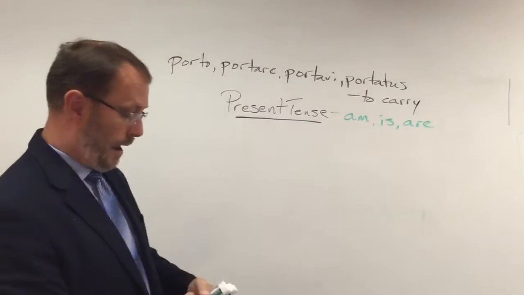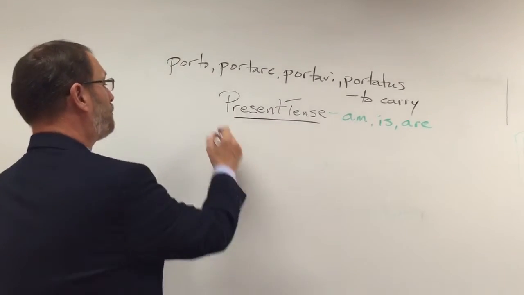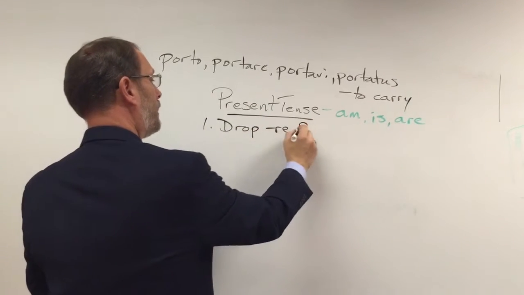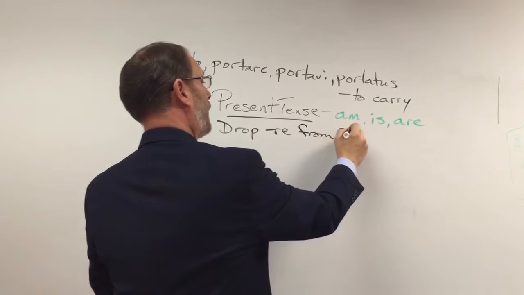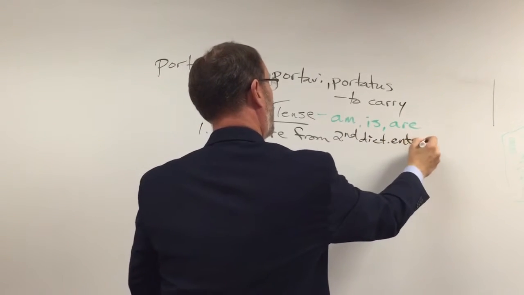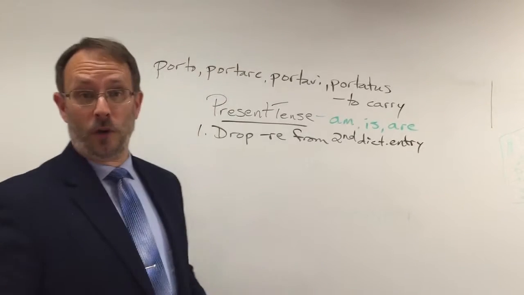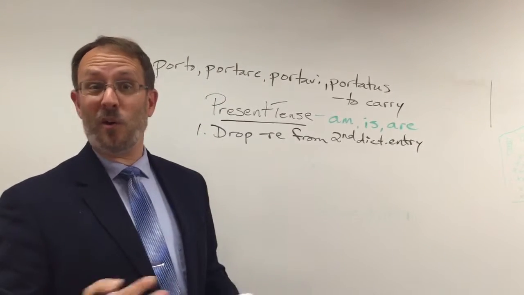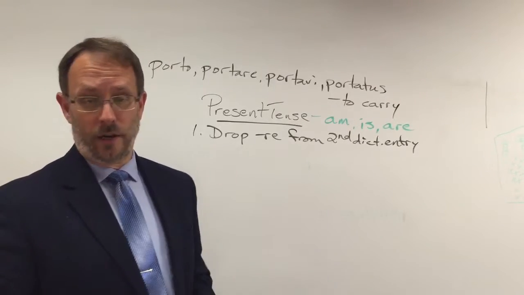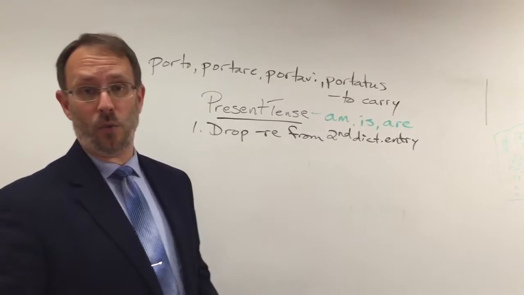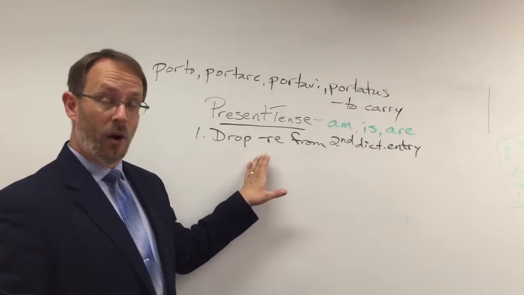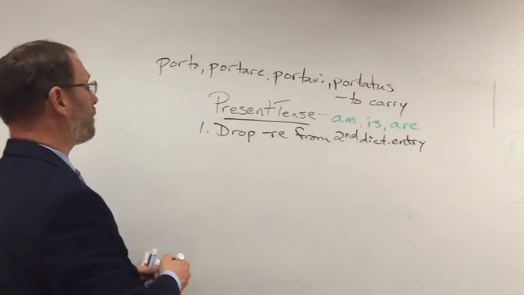So what does that look like in Latin? Well, step number 1, you drop RE from the second dictionary entry. You notice all those verbs on page 27. The second part always had an RE on it. So portare, laborare, to work, spectare, to watch, amare, to love. They all had an RE. So you drop that off, and that gets you your stem.